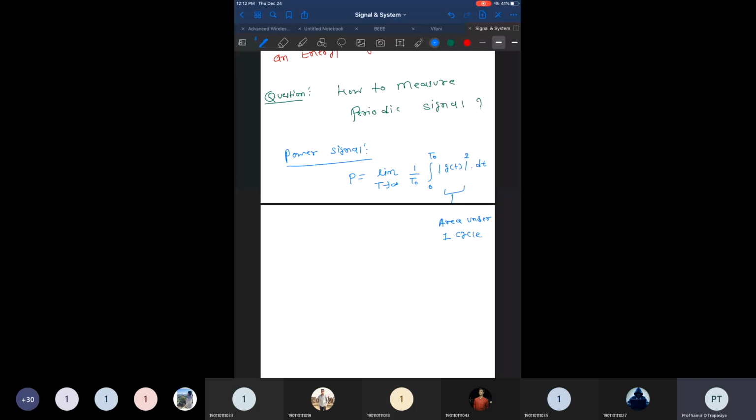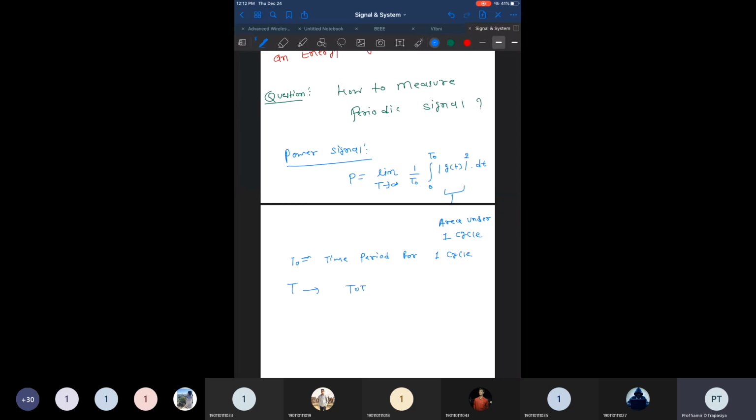So there is no need to find the area for all and divide by the total time. Rather, we consider only the first cycle and then divide by the time period. T0 is the time period for one cycle, and the capital T is the total duration.